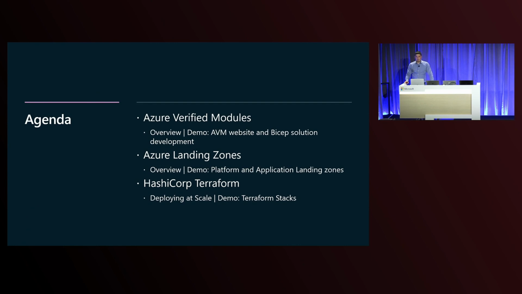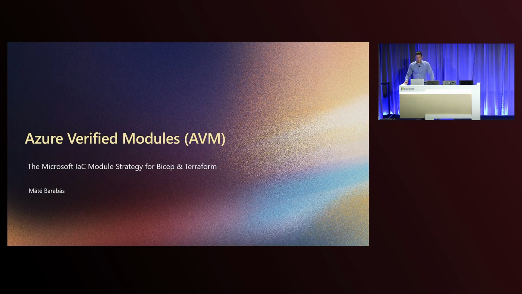So you have three speakers. You have three major agenda points. First, I'm going to tell you about Azure Verified Modules, or AVM. I'm going to give you a brief overview, and then I'm going to show you a couple of things live. Then Bilal is going to tell you about Azure Landing Zones, an overview and a demo. And then Karim is going to tell you about some really cool new features of Terraform, also followed up by a demo.